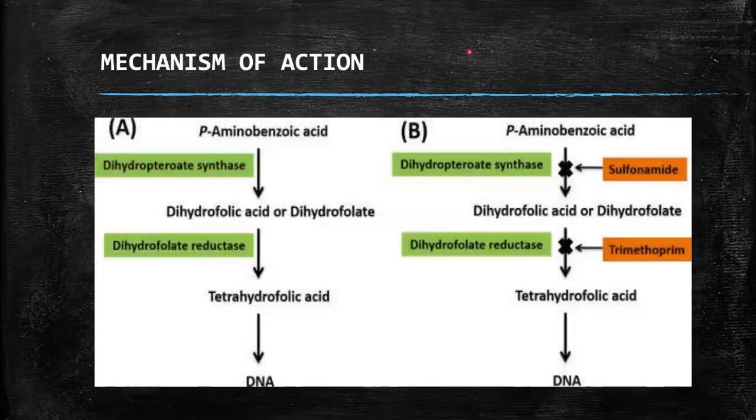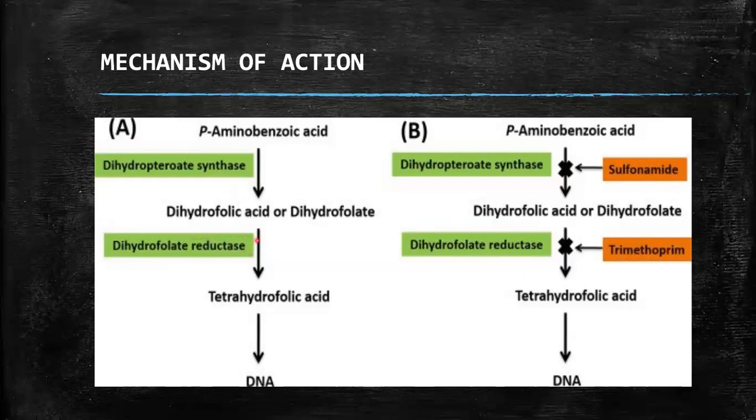Next, if we look at the mechanism. First of all, in group A, we will see the normal mechanism of action. Para-aminobenzoic acid, also known as PABA, converts into dihydrofolic acid, or dihydrofolate, with the help of the enzyme dihydropteroate synthase.